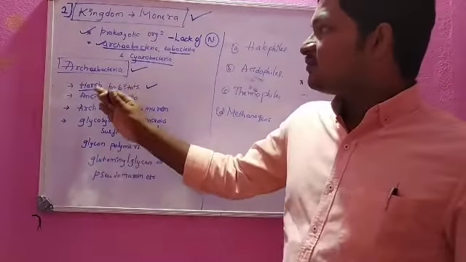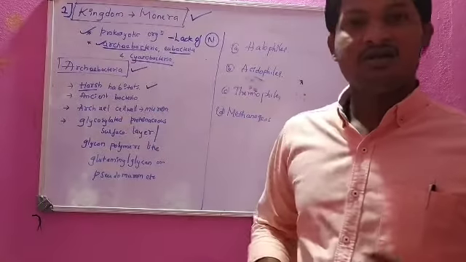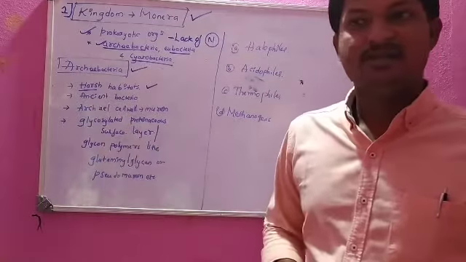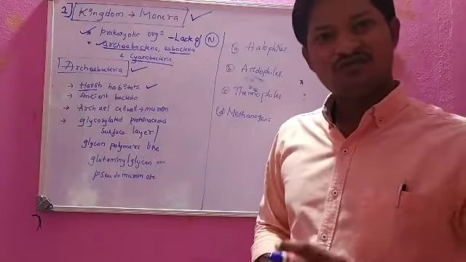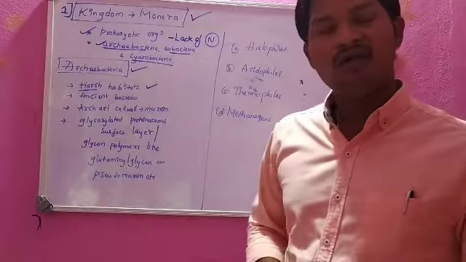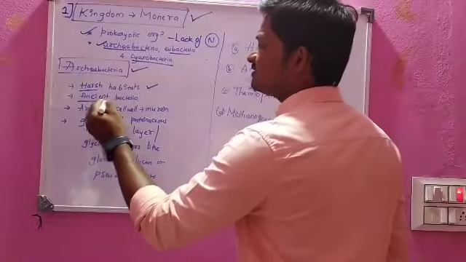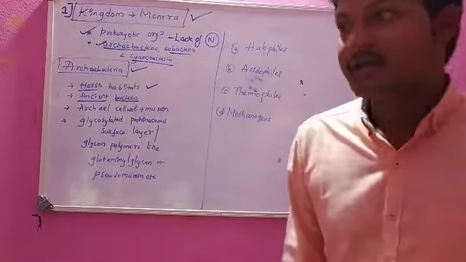Next, these Archaeobacteria are called ancient bacteria. Ancient means it is the first formed organism on land, so it is called ancient bacteria.